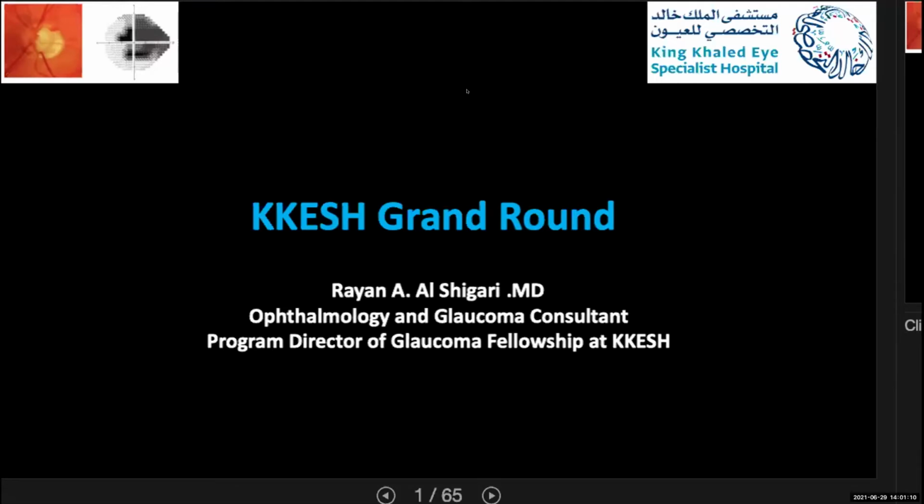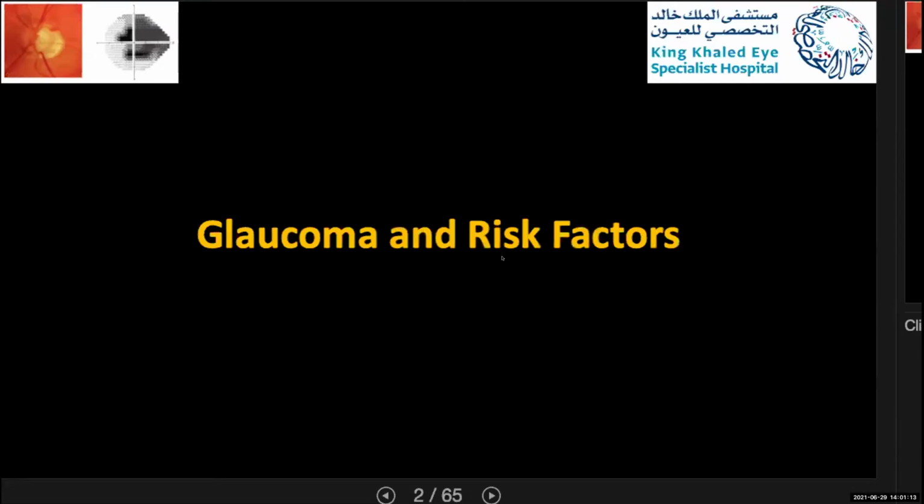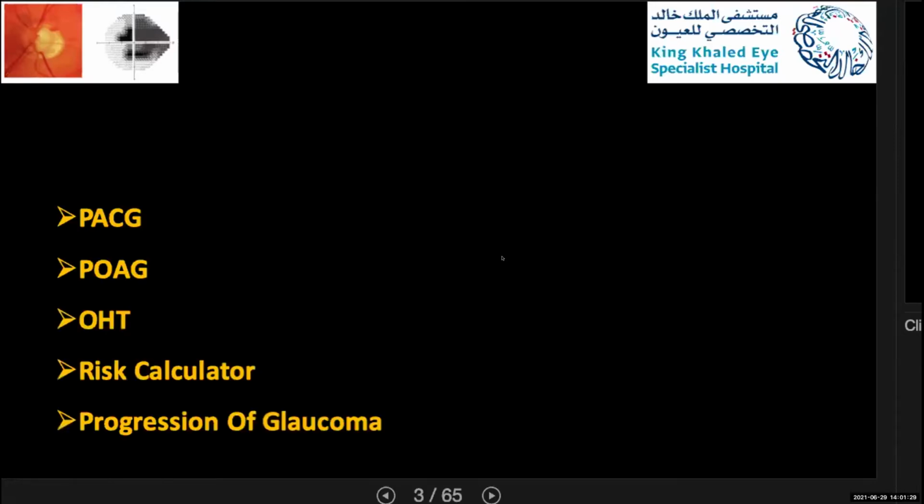Today I will talk about glaucoma and its risk factors from multiple points of view and multiple combined studies, and how we improve our clinical judgment to address those risk factors. I will talk about primary angle closure glaucoma risk factors, primary open angle glaucoma, ocular hypertension, and then how we calculate the risk and what the risk factors are. A few slides about the risk factors of progression for glaucoma.